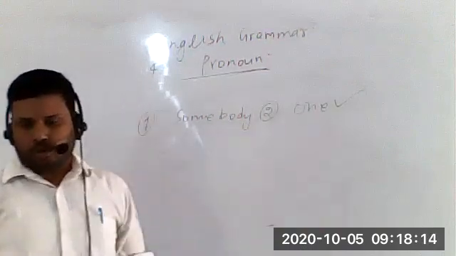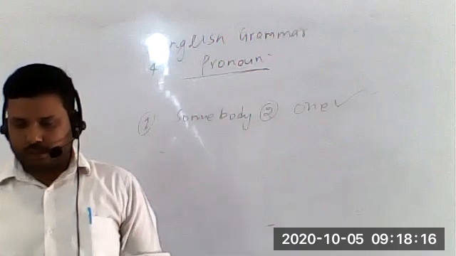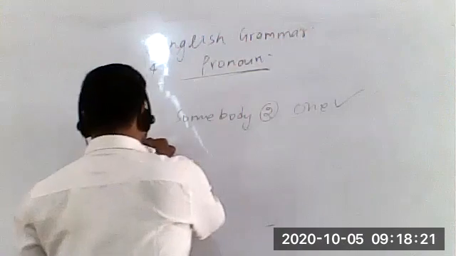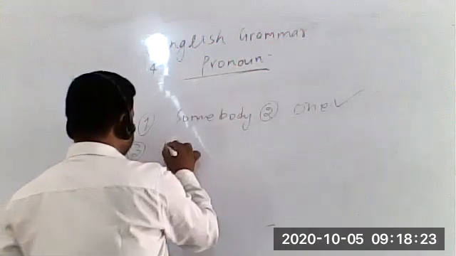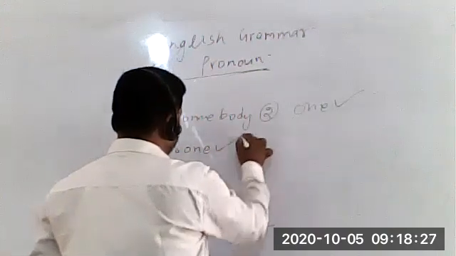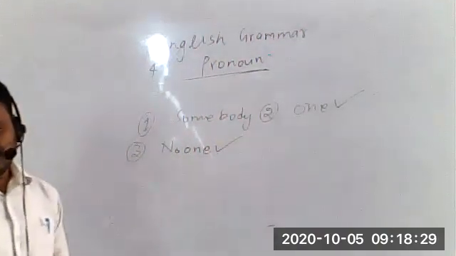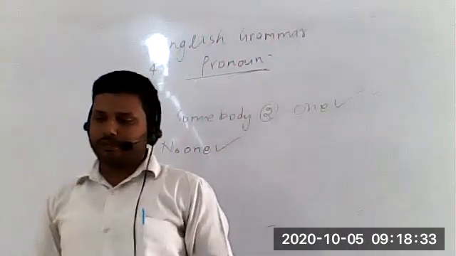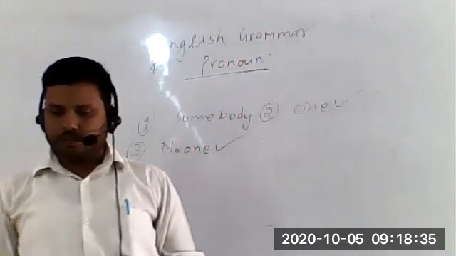In the third option, no one. It is giving the negative sense, so we will write no one. "No one, when the cyclone hit the coast, people were evacuated and shifted to a safer place."